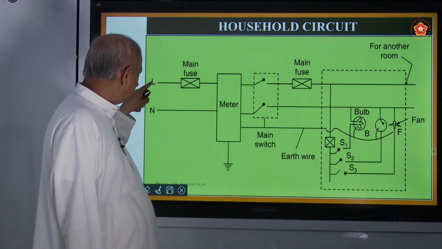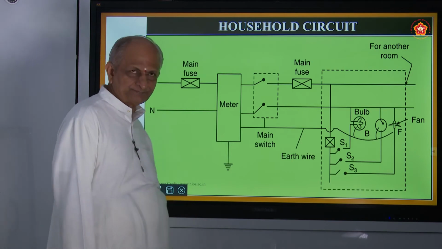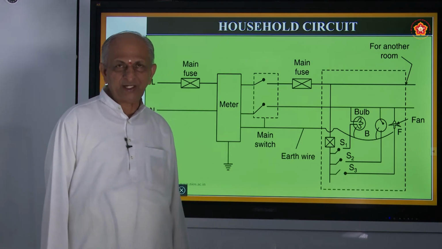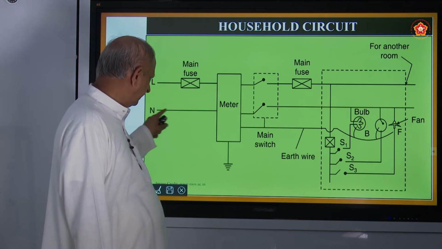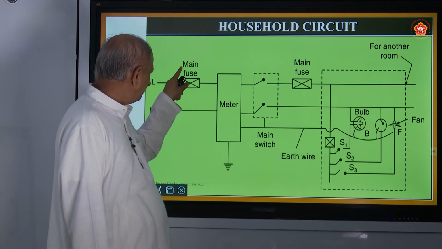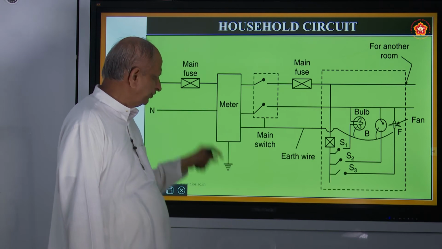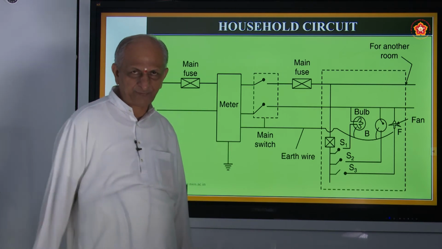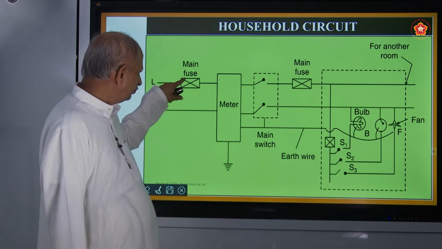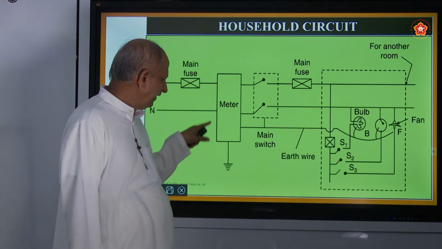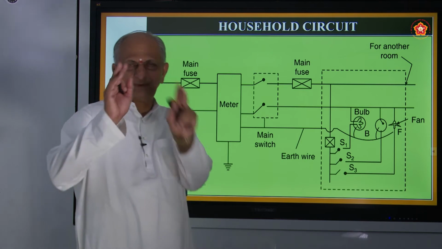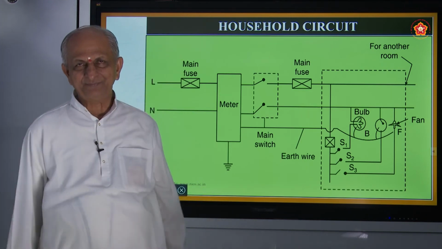First thing is, there are two types of wires, you might have seen it. L stands for live wire and N stands for neutral wire. So it should pass through what is called a fuse, about which I will tell you afterwards. So there will be a fuse wire, it should pass through that, and it comes to what is called a meter.